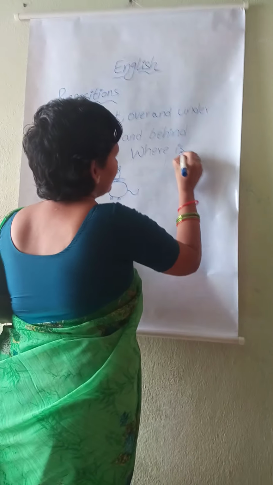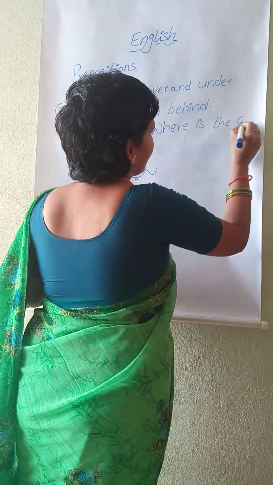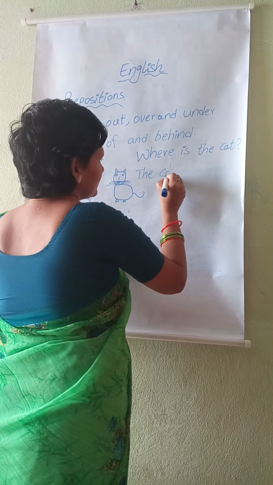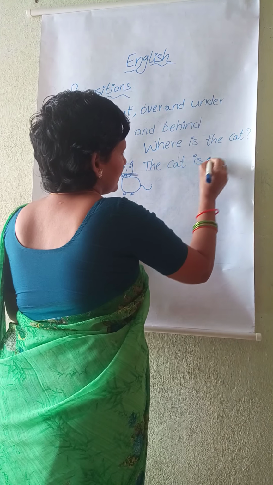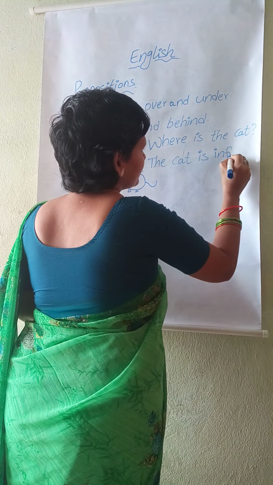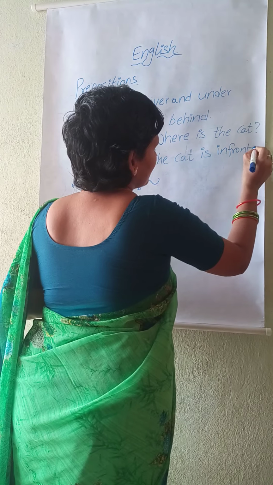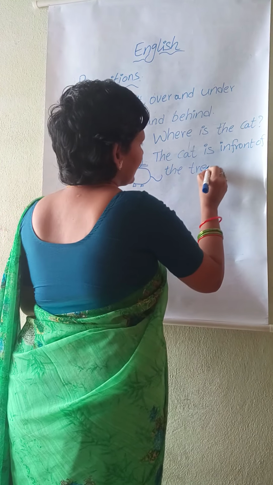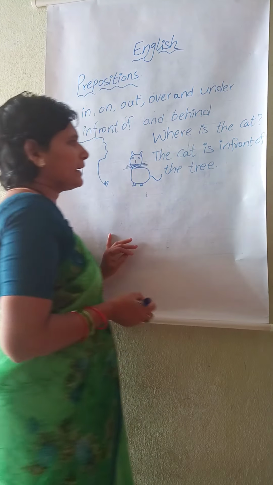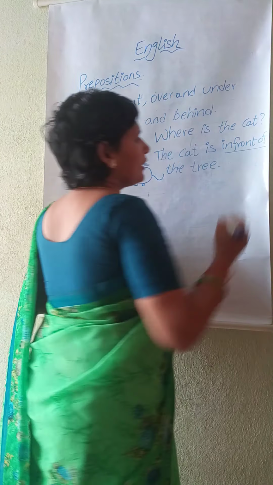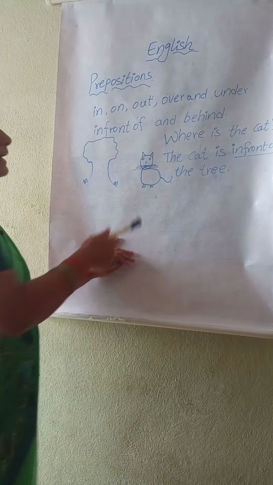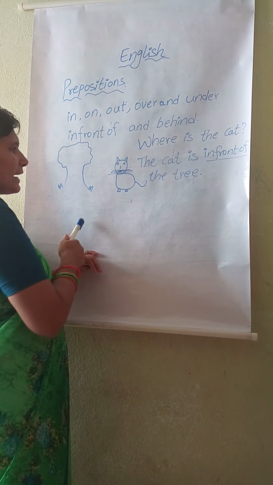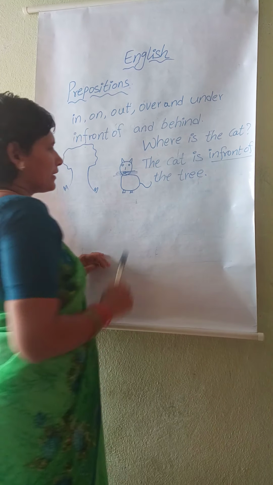Where is the cat? The cat is in front of the tree. The cat is in front of the tree. Where is the cat? The cat is in front of the tree. Okay.